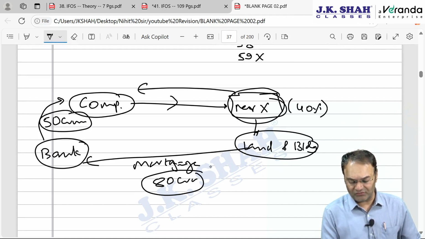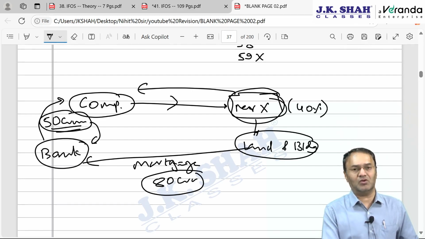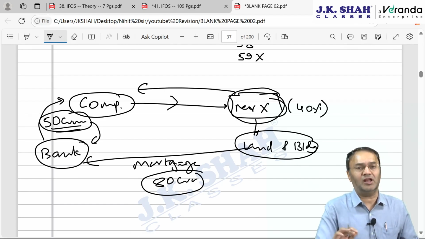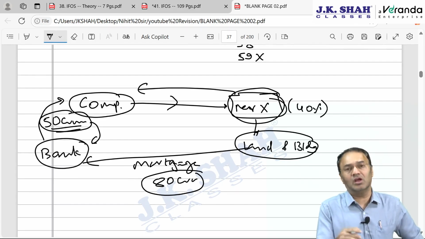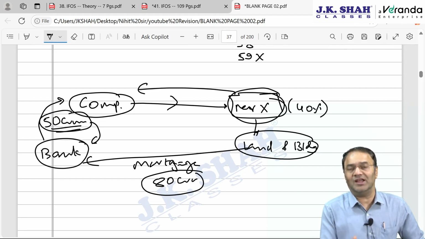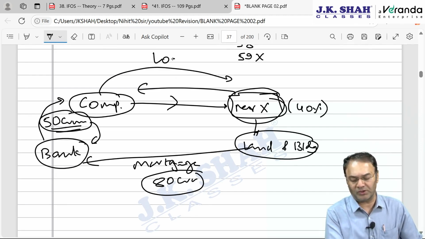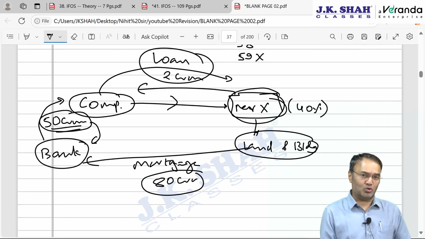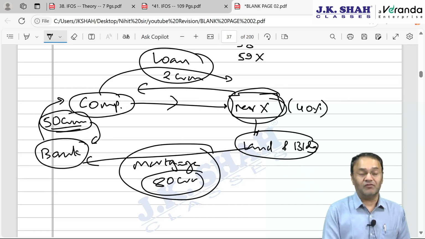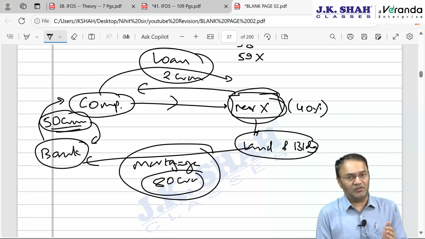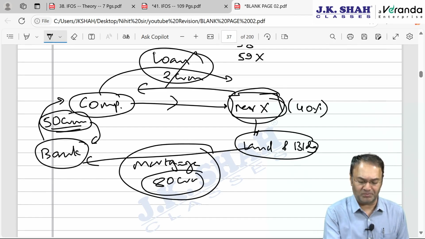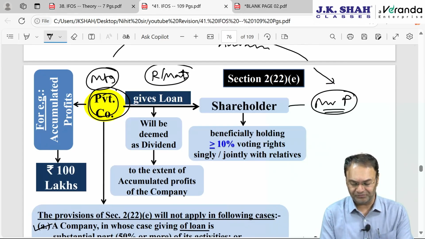So the company said, sir, because of your small amount of 2 crore rupees, if we try to repay, it will not be possible because the 50 crore is not lying idle. The 50 crore loan is entirely used as working capital. It is blocked. It will take a lot of time to repay the full 50 crore. So the company gave him an option: sir, you are in need of 2 crore rupees only, no? So we will give you a loan of 2 crore rupees. On paper, we will show it as a loan. In such a situation, the company has given this loan to the shareholder in return for this facility from the shareholder, and not without any consideration. Therefore, this 2 crore will not be deemed as dividend as per one of the case laws.